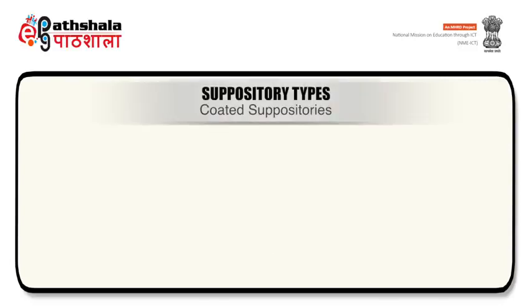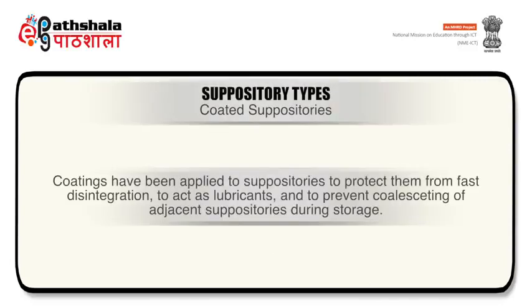Then talking about coated suppositories, coatings have been applied to suppositories to protect them from fast disintegration, to act as lubricants and to prevent coalescing of adjacent suppositories during storage.